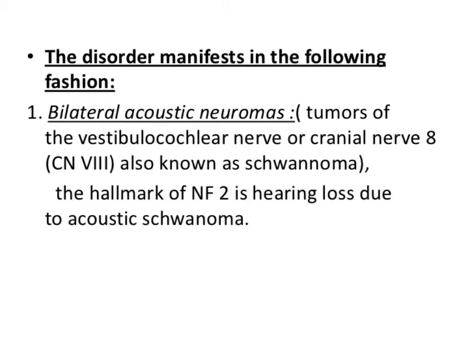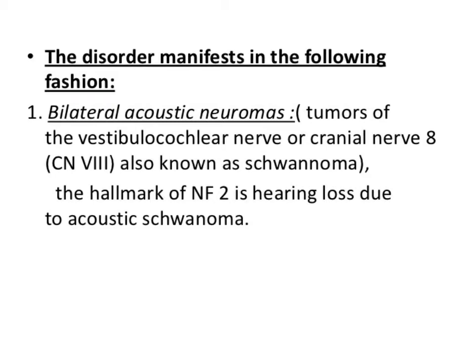So the person will be having 8th cranial nerve problem or vestibulocochlear nerve problem. That is known as bilateral acoustic neuromas. Bilateral means both sides are affected. Acoustic means the hearing problem. Acoustic means sound related. The term acoustic came from sound, the wave nature of sound. So acoustic neuroma means sound related, that is hearing related. So both the sides are involved, bilateral acoustic neuromas.